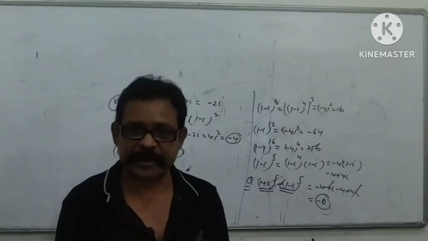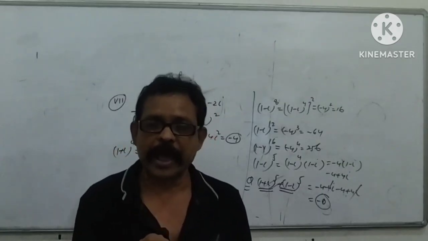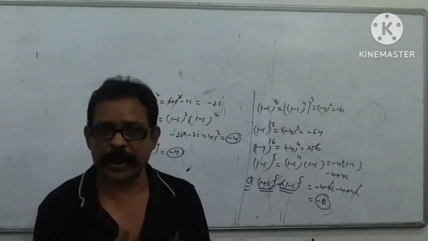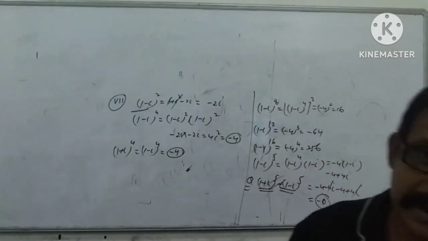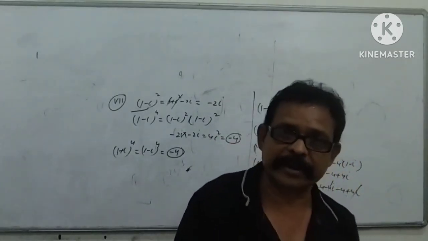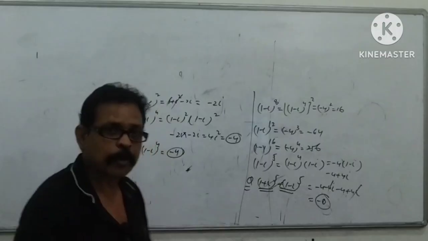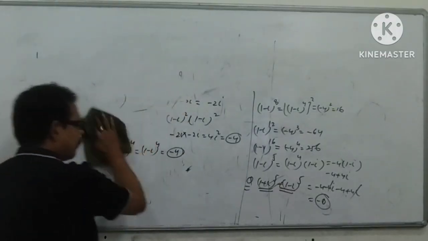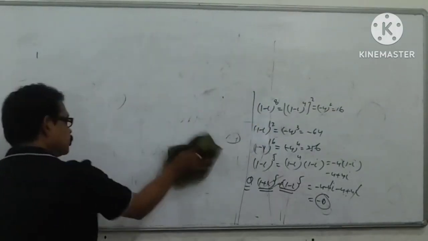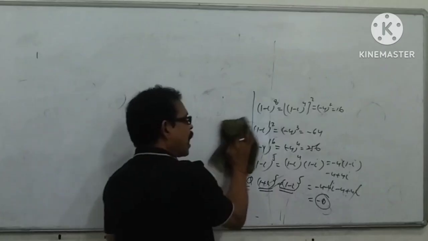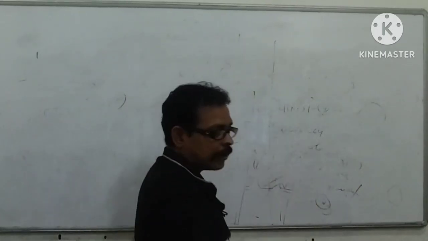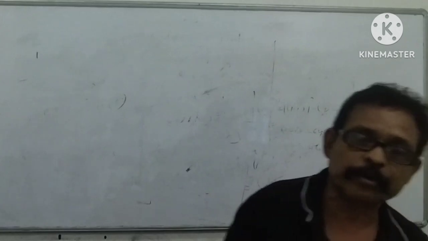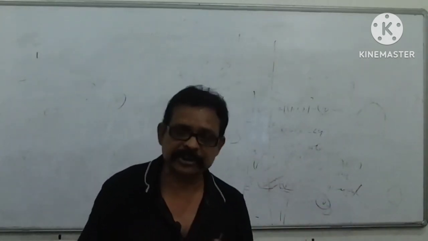You have very limited time, and in that time you have to hit your target. So always keep in mind the tips and tricks and short tricks to get the answer very quickly. That's why you have to be very alert, aware and conscious while you are going into deep study.